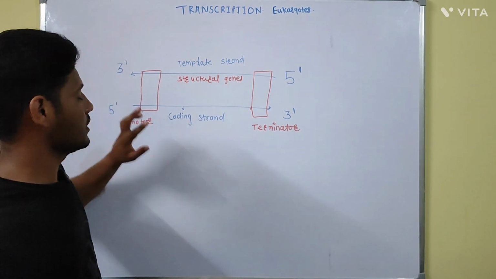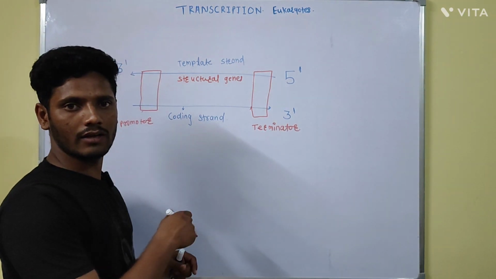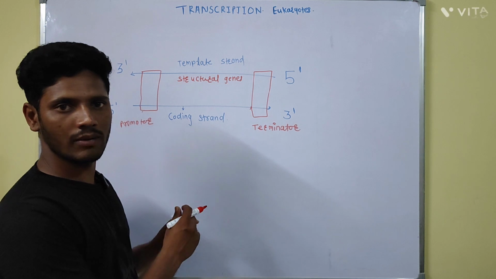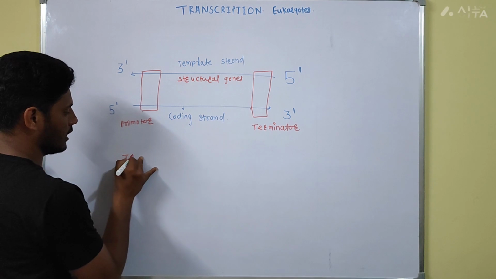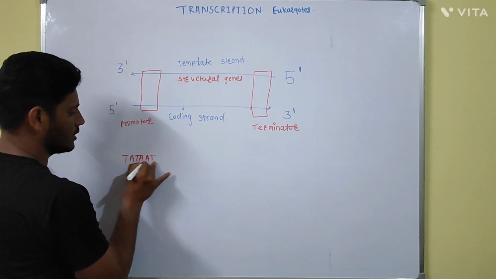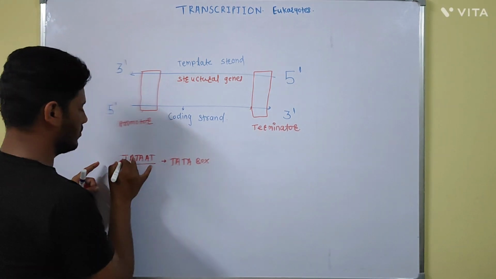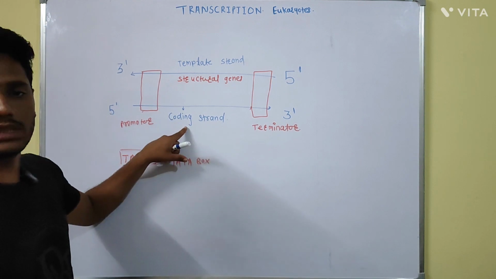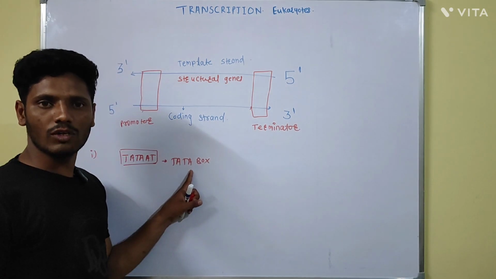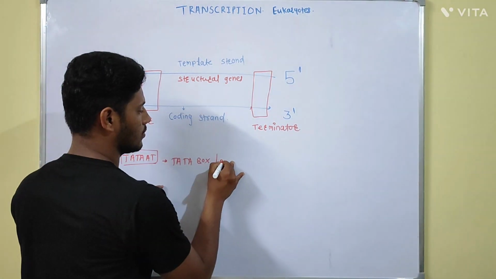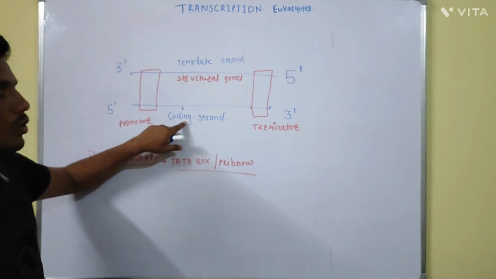Which type of nucleotide sequence is present on the coding strand? We will see. The RNA polymerase enzyme plus sigma factor forms the holoenzyme, and this holoenzyme recognizes such sites on the DNA in which the TATAAT sequence is present on the coding strand. It is known as the Tata box. If this sequence is present on the coding strand of the DNA, it will be the promoter region. This Tata box is also called the Pribnow box, and it is present over the coding strand.